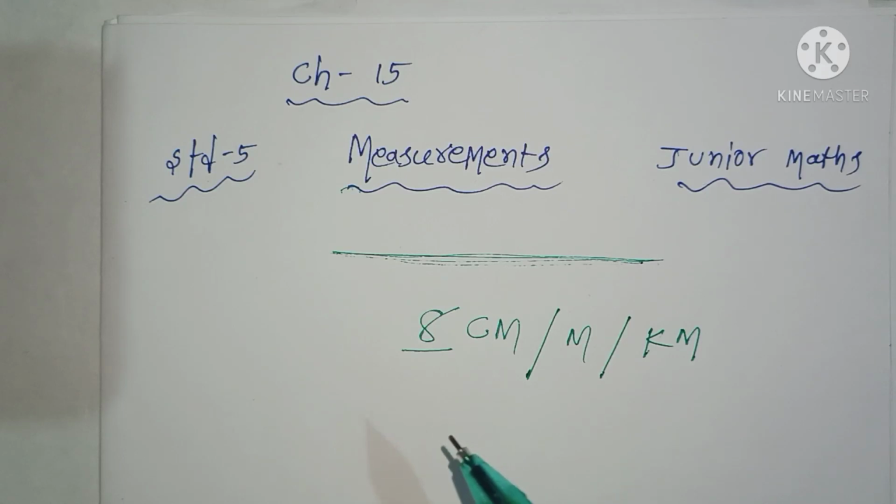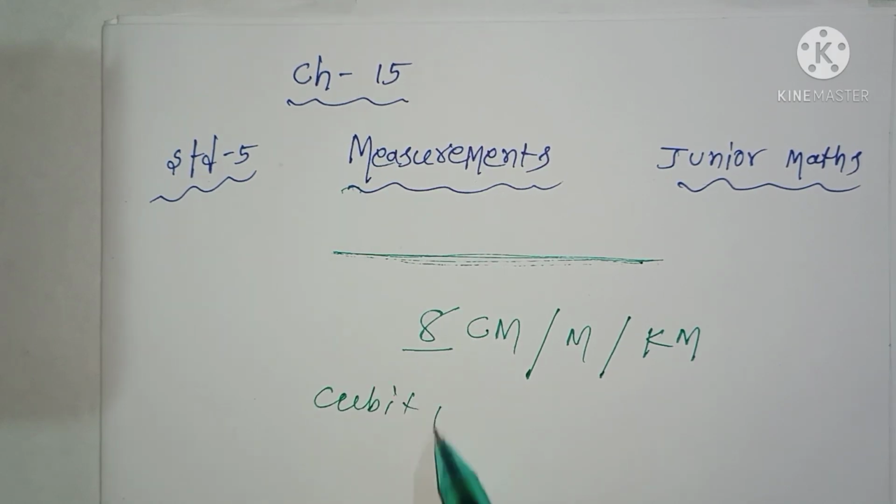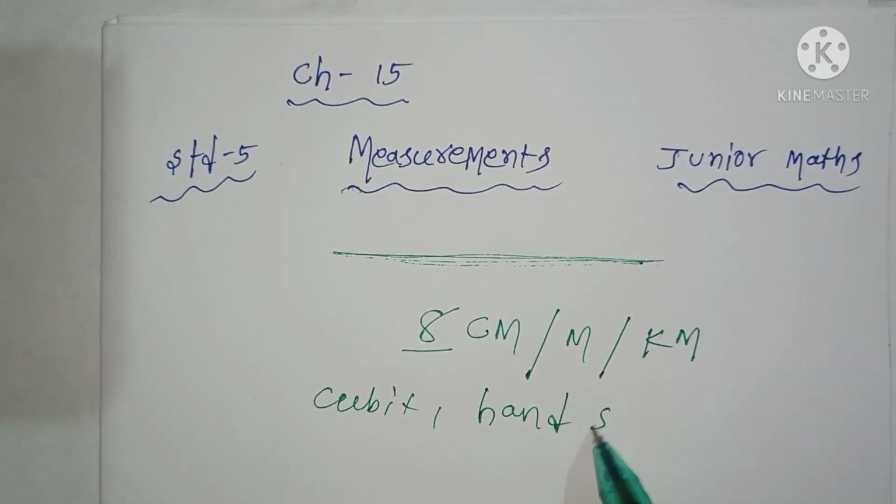Already we have discussed in previous classes how we measure anything. Suppose you want to measure something, you use a cubit, handspan, foot, span.